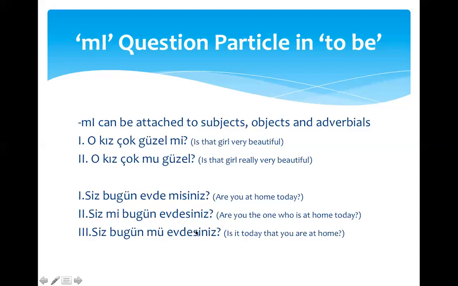You're at home, but is it today that you're at home? Could be tomorrow. So we're verifying the day in this sentence. Thus, we place mü right after bugün. Ü, so four-way vowel harmony. And again, the personal ending is at the end.